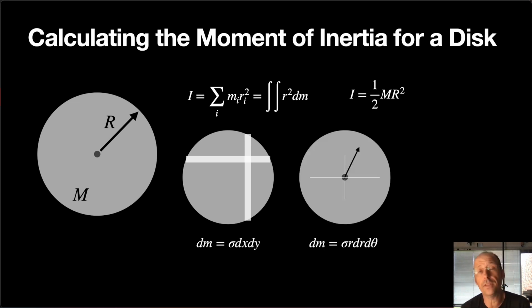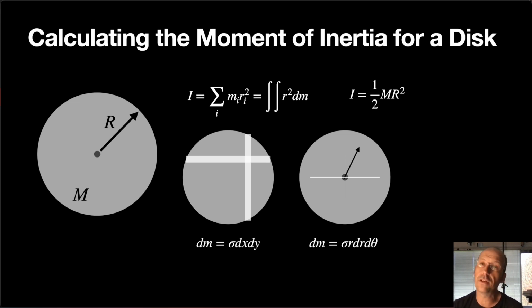Okay, so the other obvious thing is to use polar coordinates, right? So I can use polar coordinates and integrate around theta from 0 to 2 pi and r from 0 to r, and that's fine. But then I have to have this area element. The area element in Cartesian coordinates is very easy, right? It's dx dy, multiply that by the area mass density sigma, and that's how I get this down here. Now in polar coordinates, we have this sigma r dr d theta, and why is it that way? We know why, but it's hard to explain to a student, especially an introductory student, why that's the case.